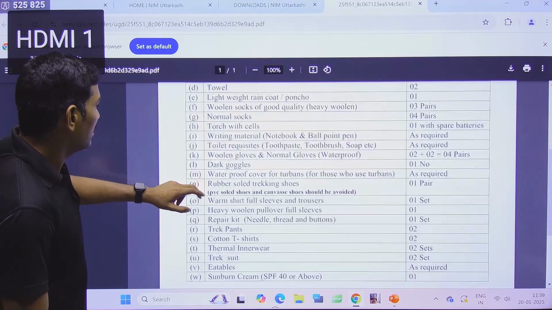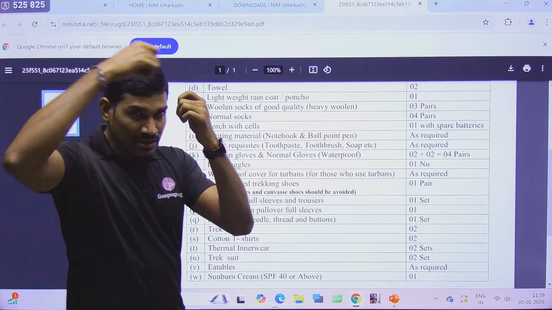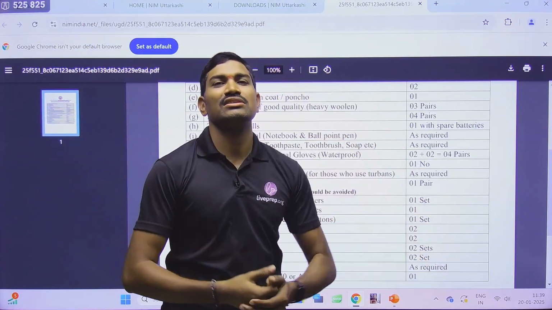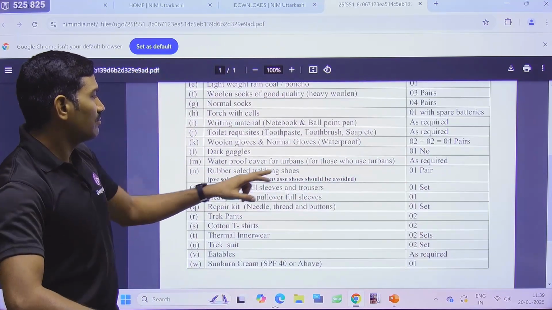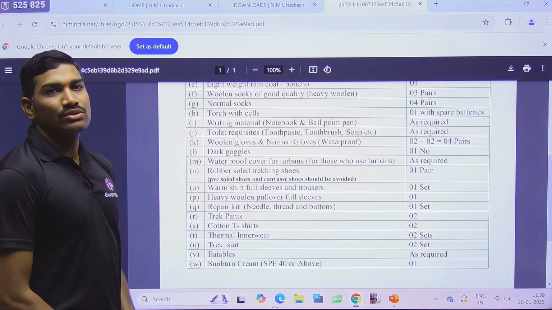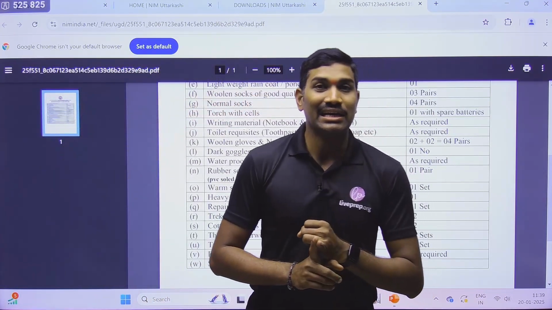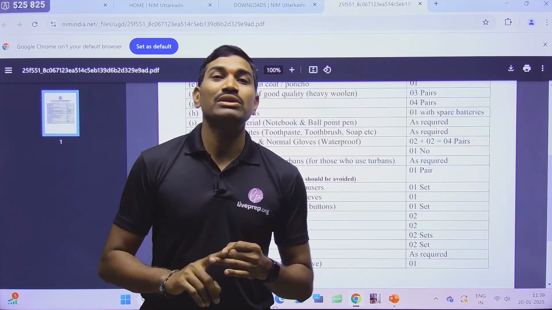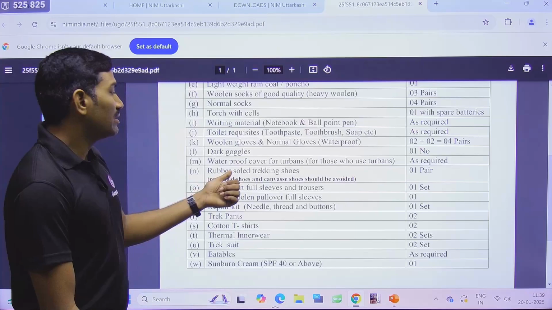Next one, waterproof cover for turbans. Those who are using turbans, there is a chance of rain, so you need to carry a waterproof cover for these turbans. Next one, rubber soled trekking shoes. Here two types of shoes are required. One is high ankle mountain trekking shoes, which are very important, and they should have a rubber sole.